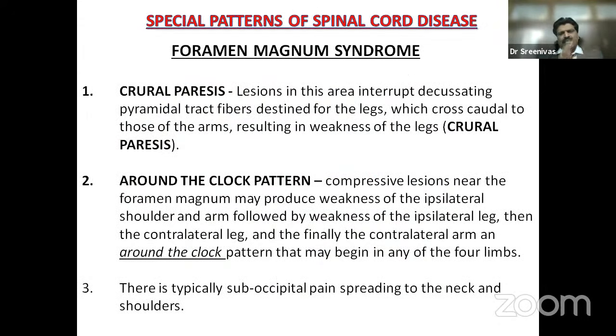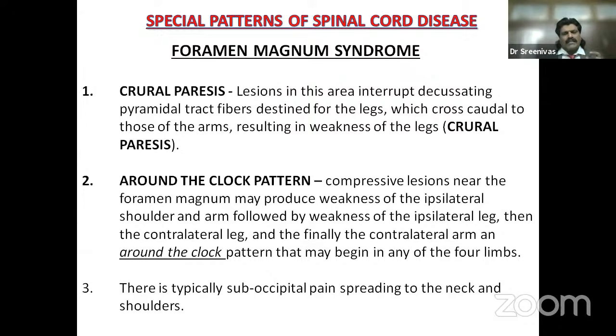This is what I've been saying. The upper limb fibers cross rostrally, and the lower limb fibers cross distally, caudally, in the medulla oblongata at the level of the foramen. So what are all the various manifestations? Crural paresis: lesion in this area, descending pyramidal tract fibers destined for the legs, which cross caudal to those of the arms, result in weakness of the legs.